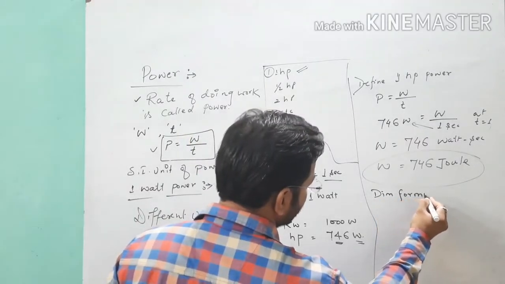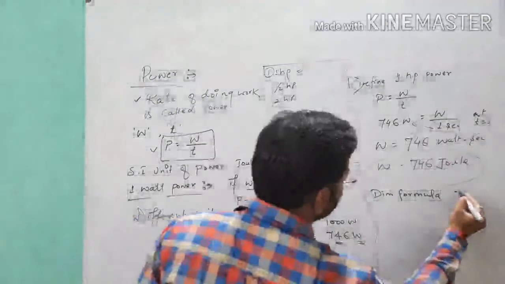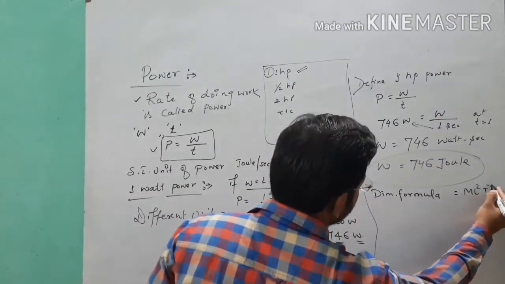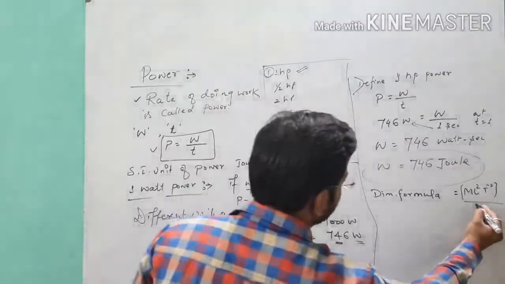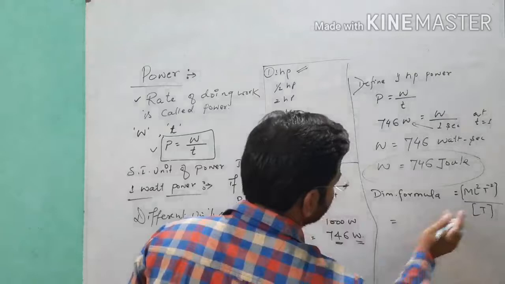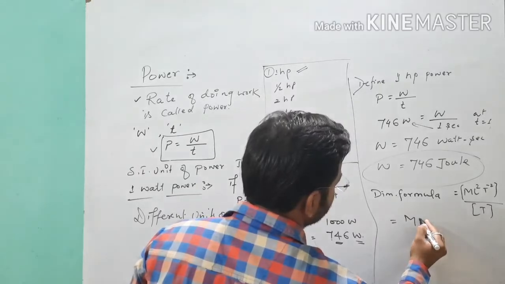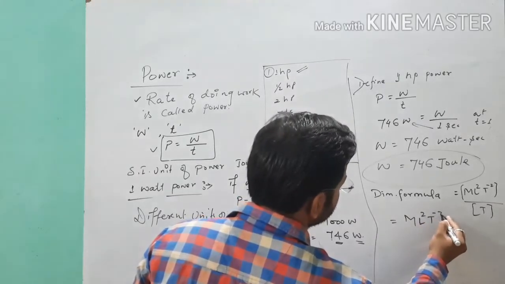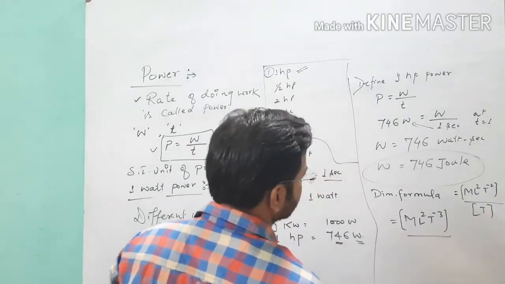Dimensional formula. If we want to write the dimensional formula, you know that the dimensional formula of work is M L squared T to the power minus 2, and the dimensional formula of time is T. So from this calculation you can write M L squared T to the power minus 3. This is the dimensional formula of power after solving.